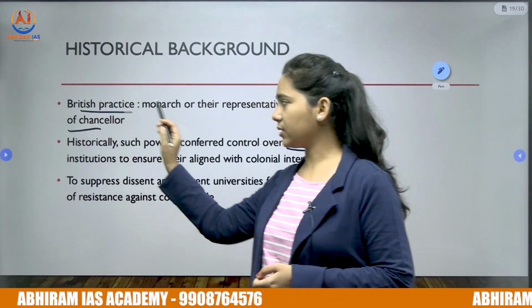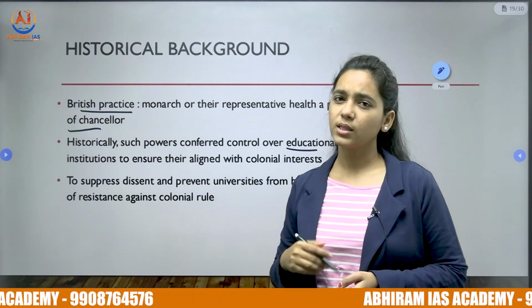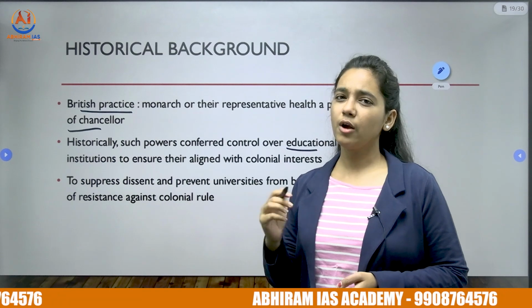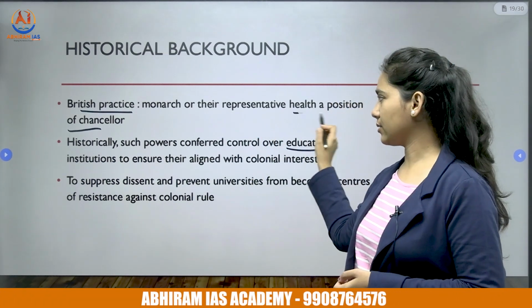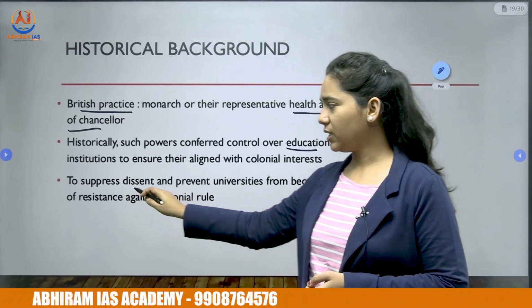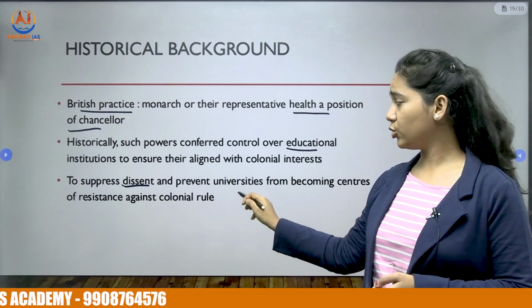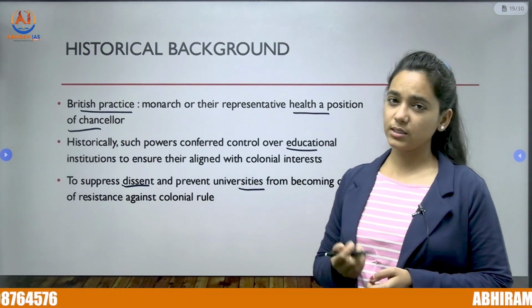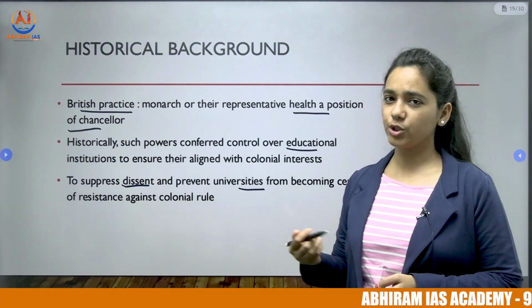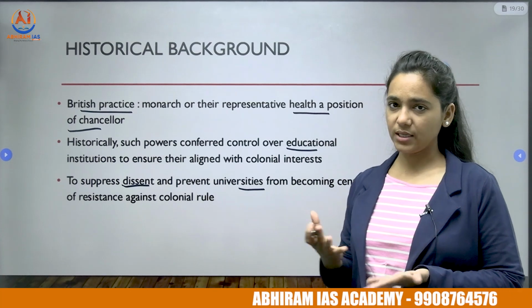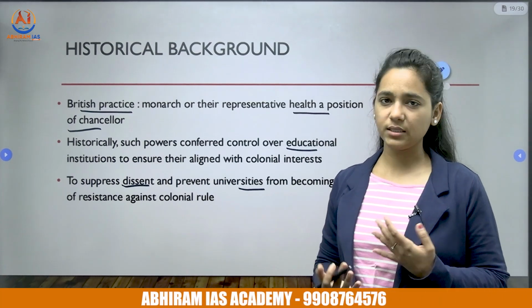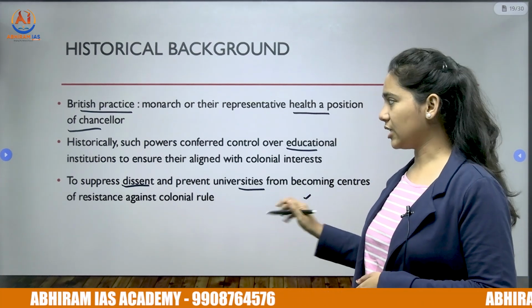It is a British practice also. In Britain also, the monarch or his representative has the powers as a chancellor. Okay. It was mainly to suppress dissent and prevent the universities from becoming centers of resistance against the colonial rule. They wanted cheap skilled labor, but they did not want any resistance to their rule. So that's why they brought such provisions.